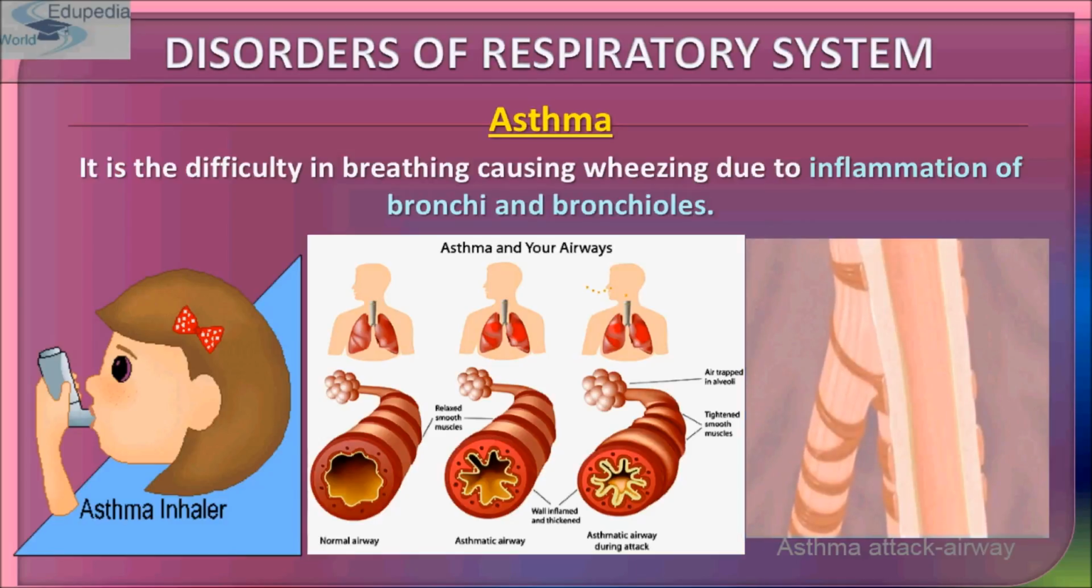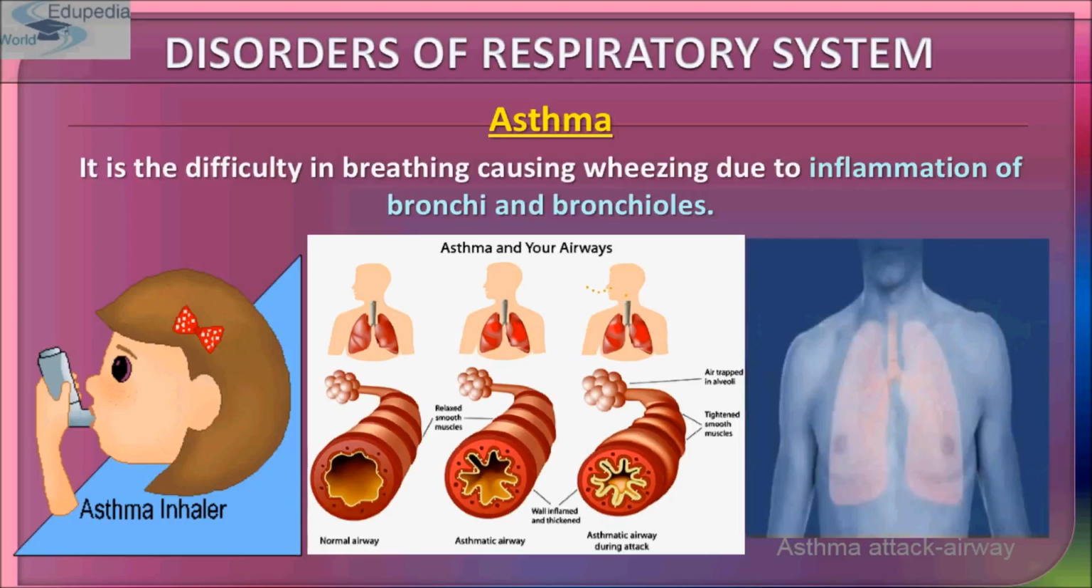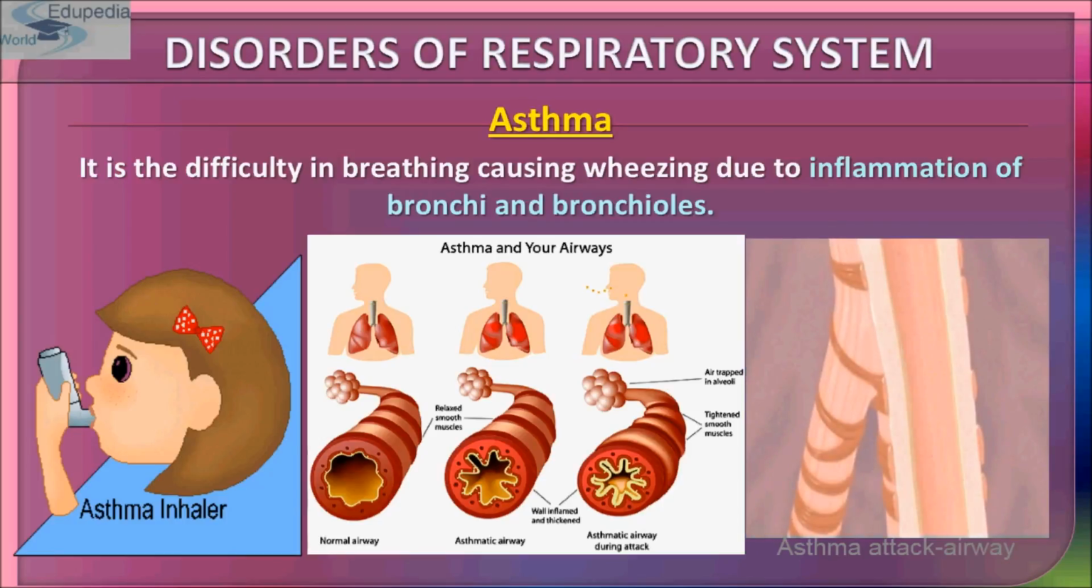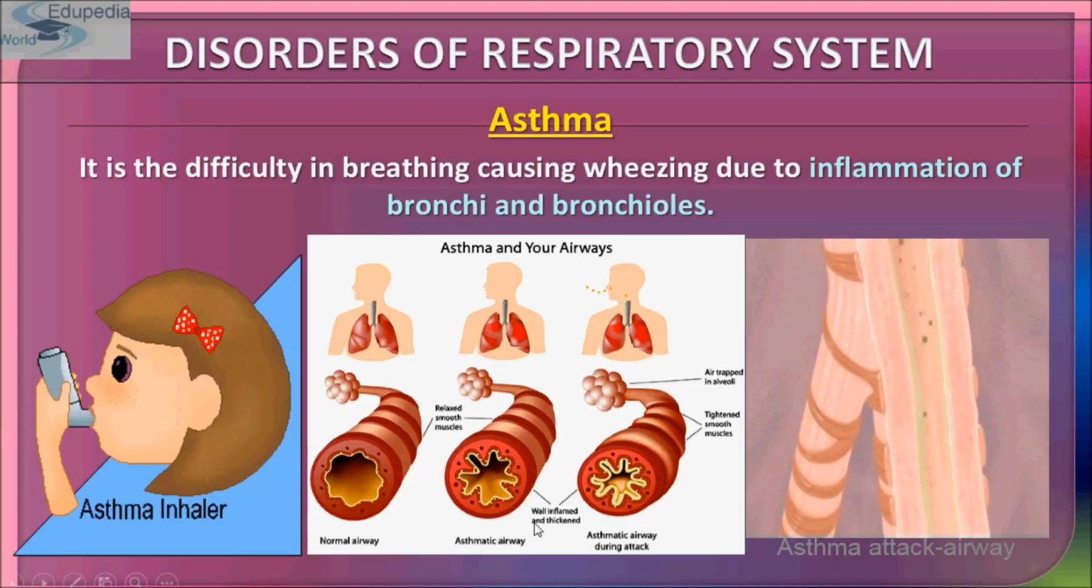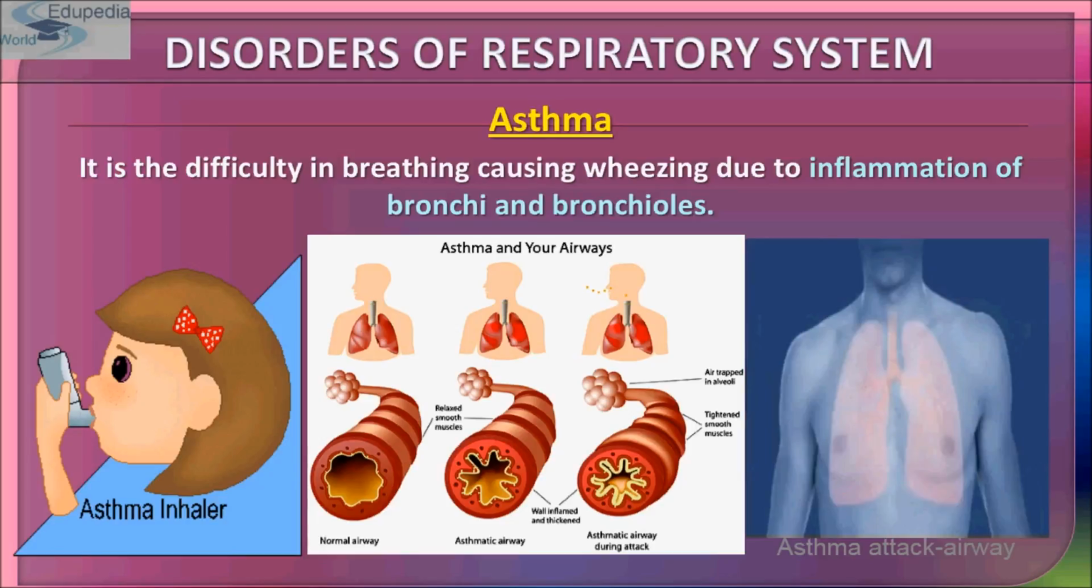Asthma is a periodic constriction of the bronchi and the bronchioles, making it more difficult to breathe. It is a difficulty in breathing that causes wheezing due to inflammation of the bronchi and bronchioles. For that purpose, patients have to take asthma inhalers. This is the asthma attack airway. In this third image you can see how it gets constricted, which causes difficulty in breathing and wheezing due to inflammation of the bronchi and the bronchioles.